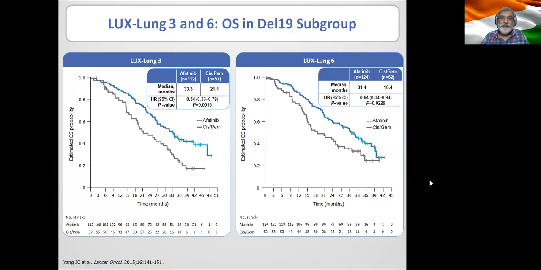Now, this is Lux Lung 3 and Lux Lung 6. And here again, I want you to focus on the number of patients at risk. In Lux Lung 3, single digits start at 39 months, and in Lux Lung 6, the single digits start at 36 months.